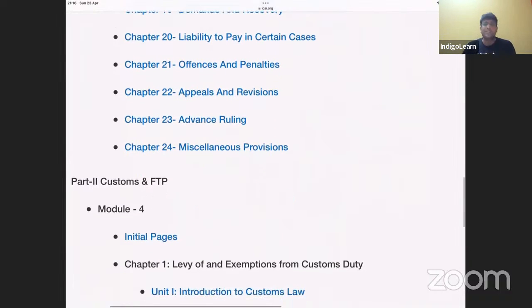Next topic, offenses and penalties, where we need to know very clearly the various cases in which penalty is imposed, especially sections 129 and 130. 129 is all about detention and seizure. 130 is confiscation. And with detention and seizure, now the penalty provisions have changed, where straight away the penalty is, my dear friends, 200% of tax. 200% of tax is the penalty.